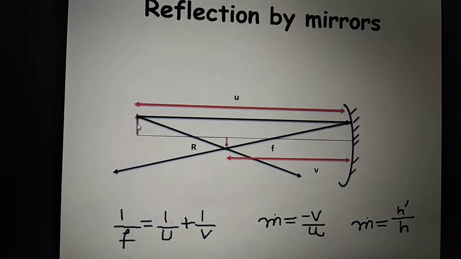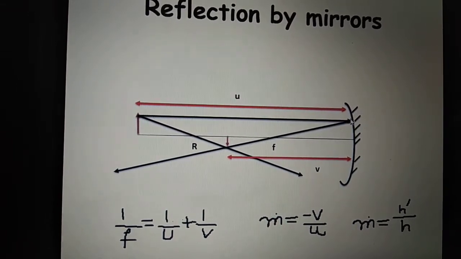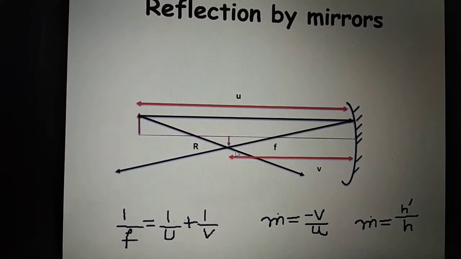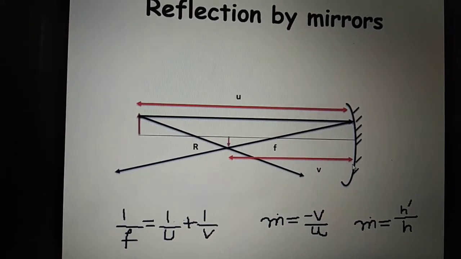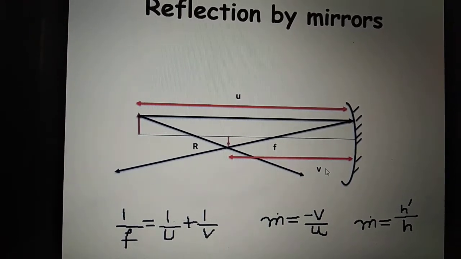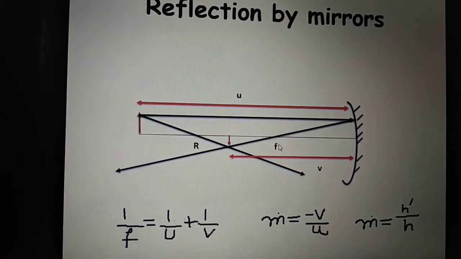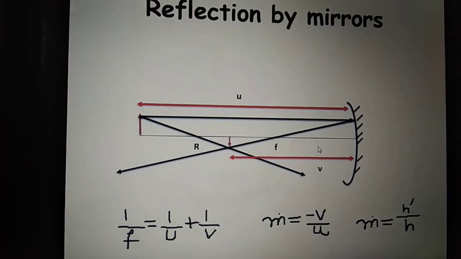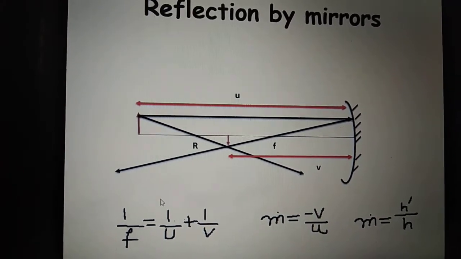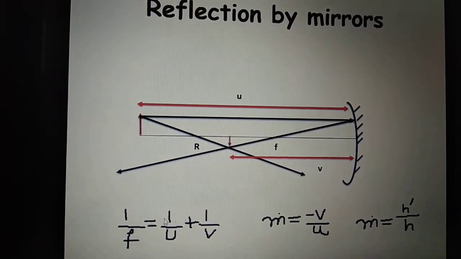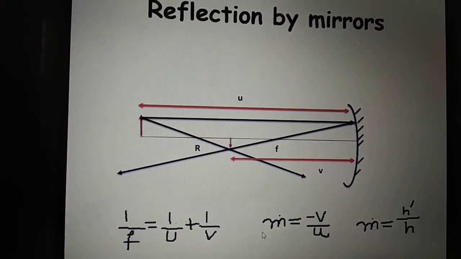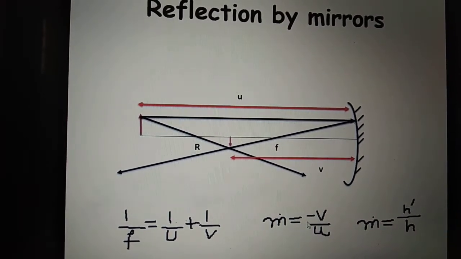The distance of the object from the mirror is called U. The distance of the image from the mirror is called V, and the focal length is called F. If you have to solve numerical problems for mirrors, we will use the relation 1 by F is equal to 1 by U plus 1 by V, and the formula for magnification is minus V by U.